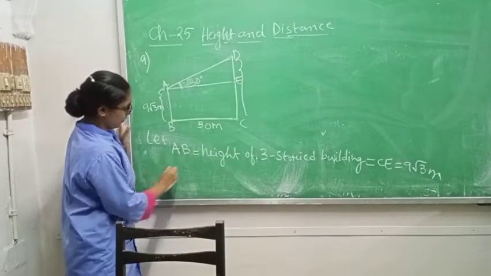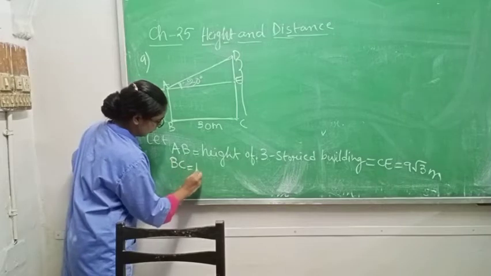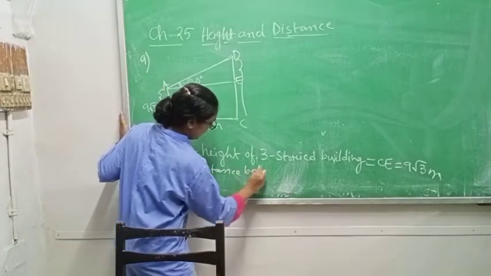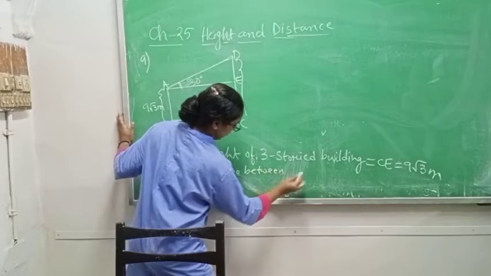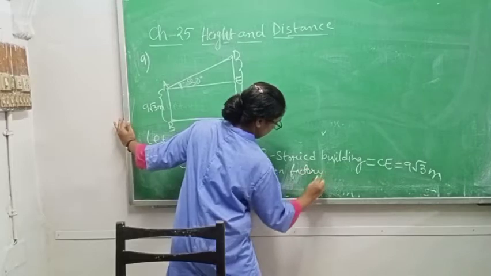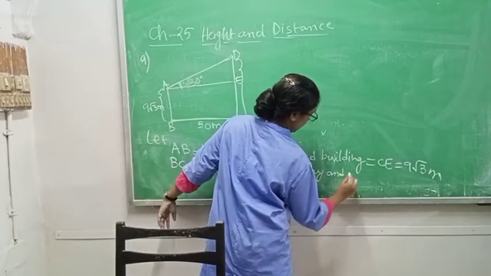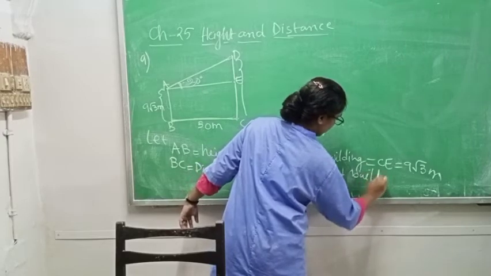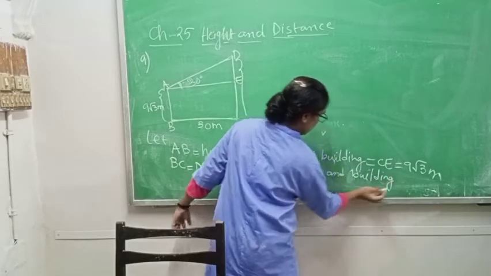Now BC is the distance between factory and building. So there is one mistake in your question, please correct that one.